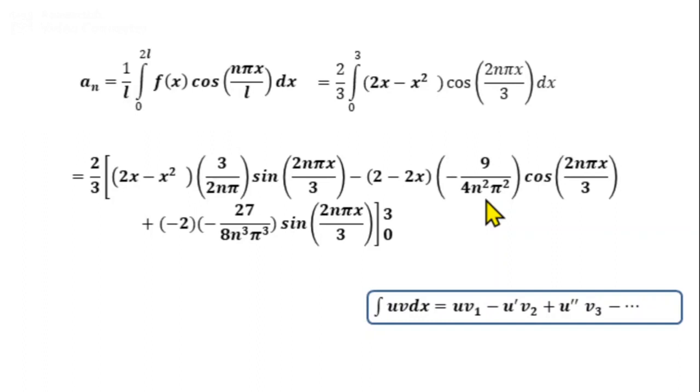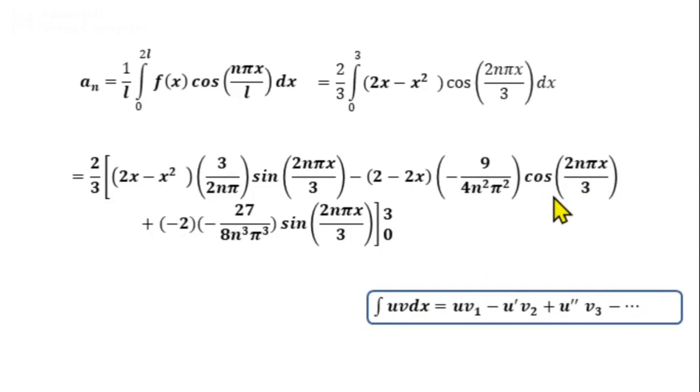If you apply the limits for the terms containing sine function, upper limit x equal to 3, we get sin 2n pi into 3 by 3, 3 cancels, sin 2n pi, we get 0. Similarly at the lower limit, sin 0, 0. So the first and last terms inside the square bracket become 0. Apply the limit for the middle. Put x equal to 3. So we'll get cos 2n pi, and we know that cos 2n pi is 1.